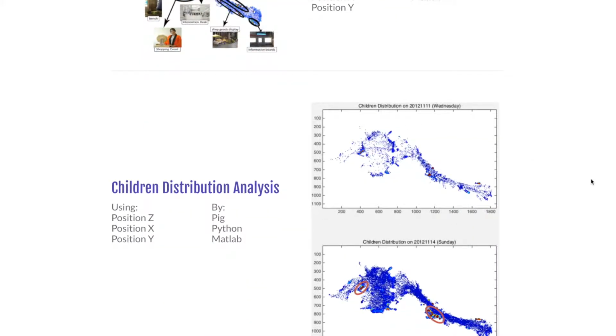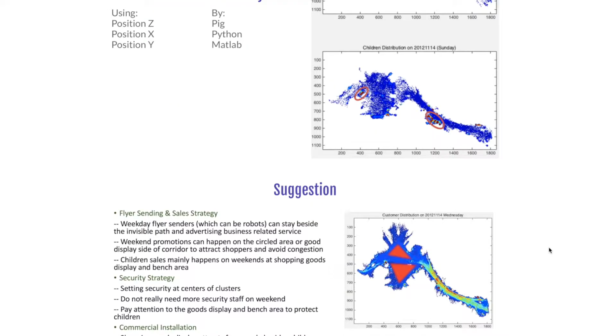Finally, we filter out children by height and draw their distribution. We found children seldom come on weekdays, and they mainly stay at the bench and shop goods area. So for the children promotion and security, we should mainly focus on these two areas and on weekend.